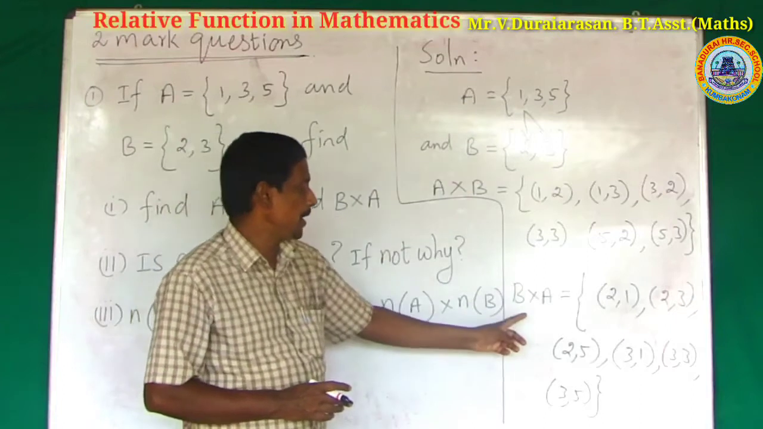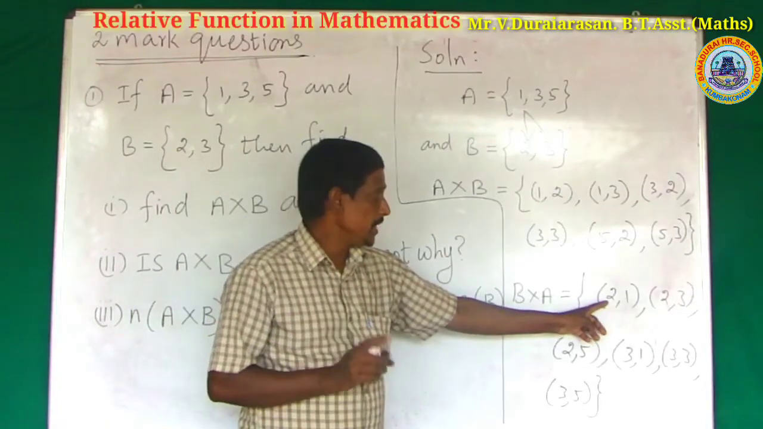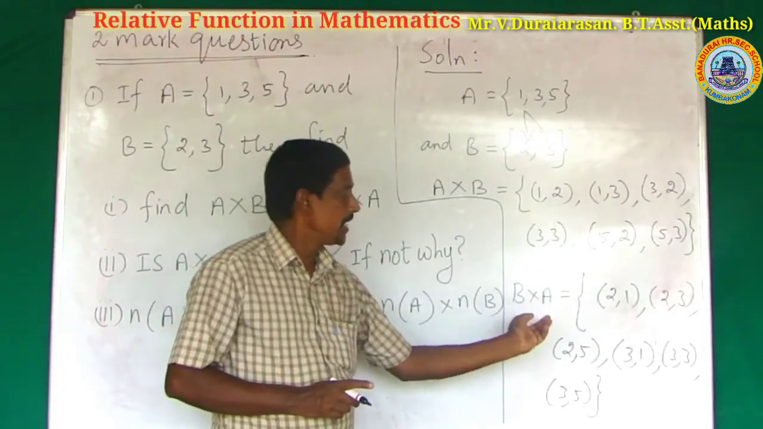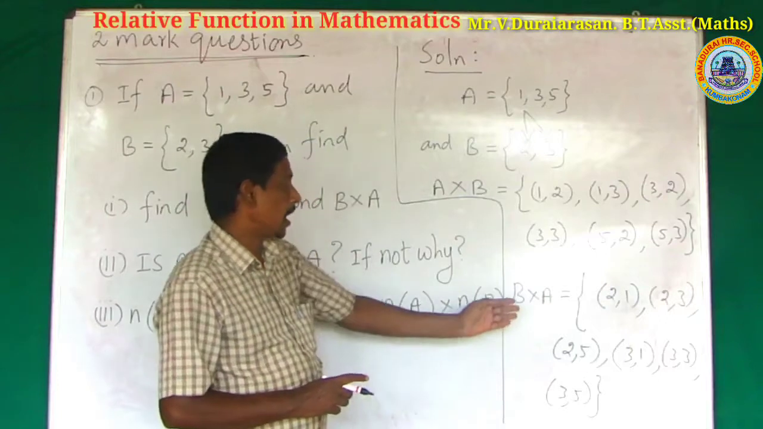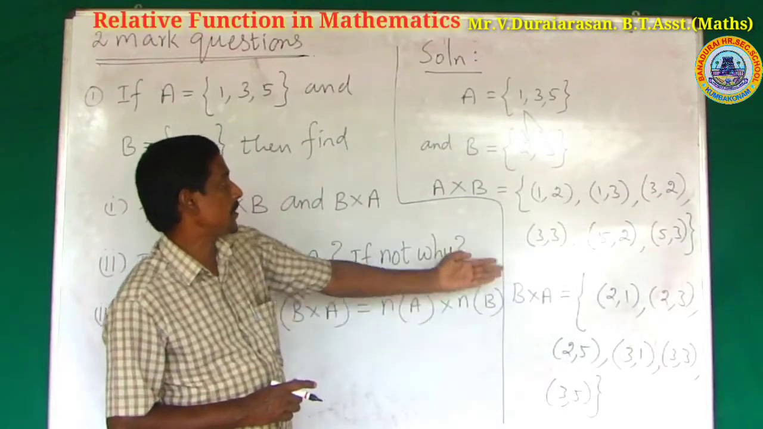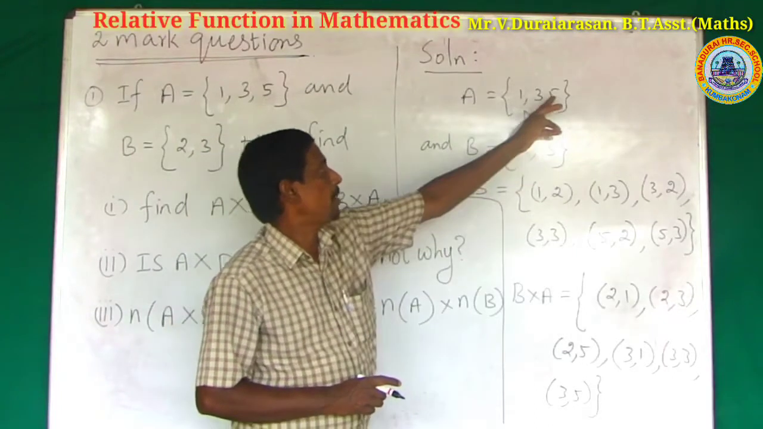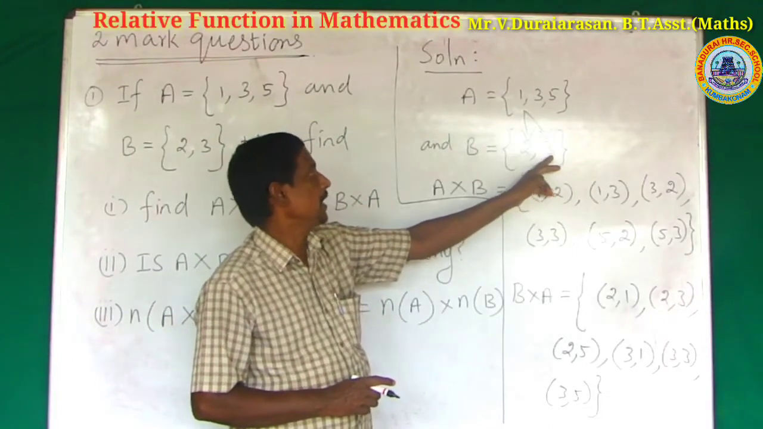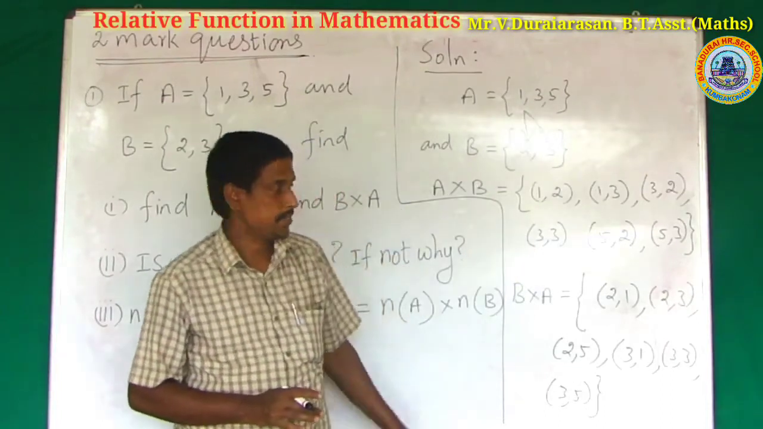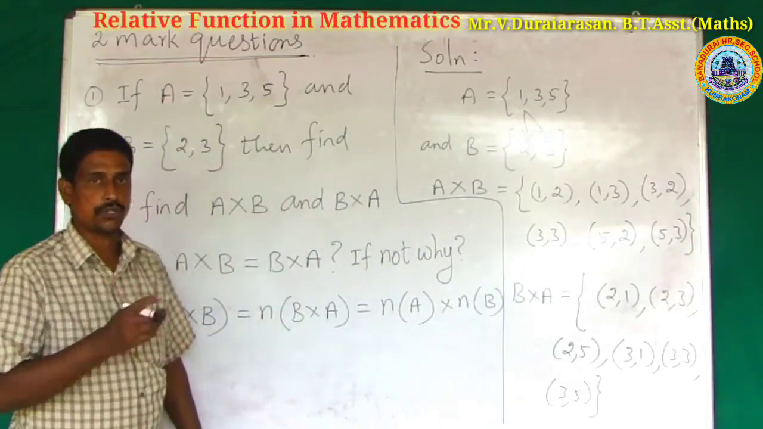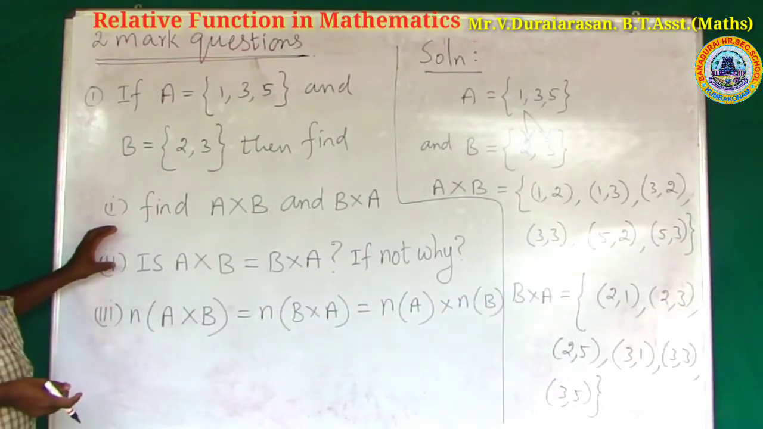Another one is B cross A. The first element is B, the second element is A. So how to find the Cartesian product of B cross A? (2, 1), (2, 3), (2, 5). Similarly, (3, 1), (3, 3), (3, 5). This is the first 2-mark question.